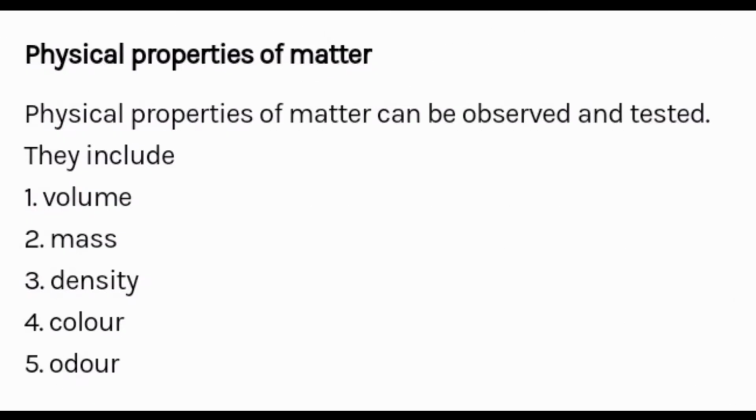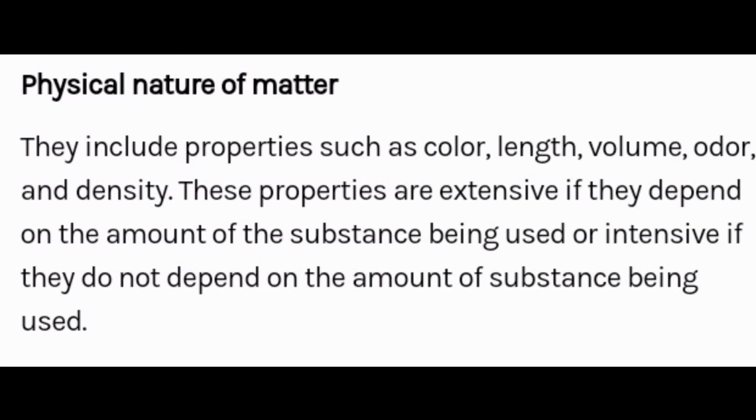Physical properties of matter. They include volume, mass, density, color, and odor. Physical nature of matter. They include properties such as color, length, volume, odor, which means smell, and density. These properties are extensive if they depend on the amount of substance being used, or intensive if they do not depend on the amount of substance being used.